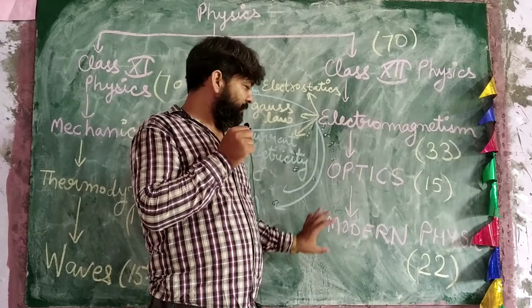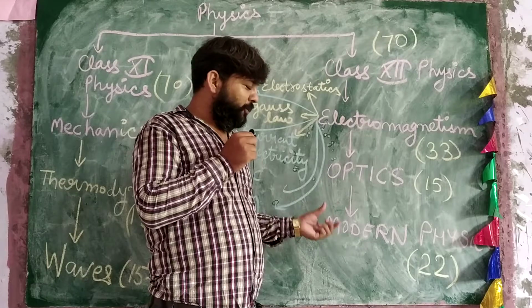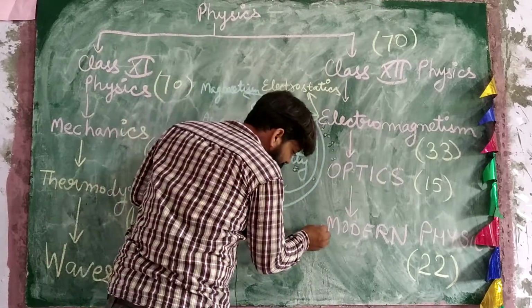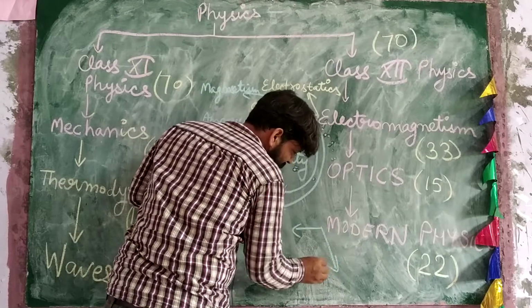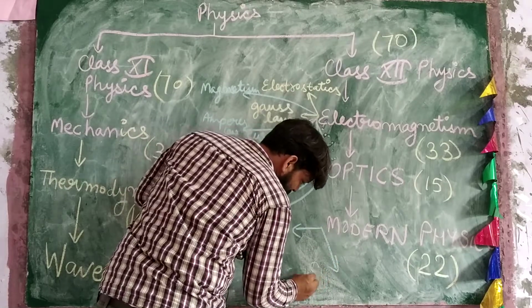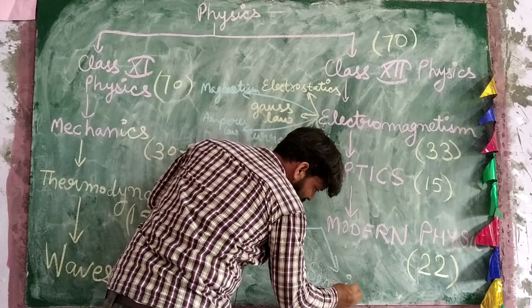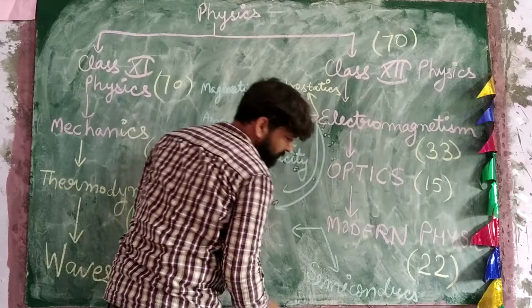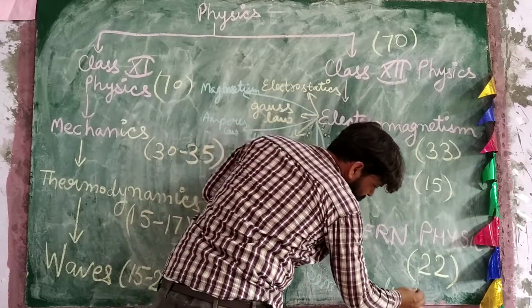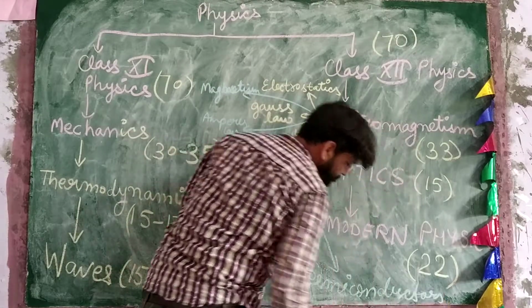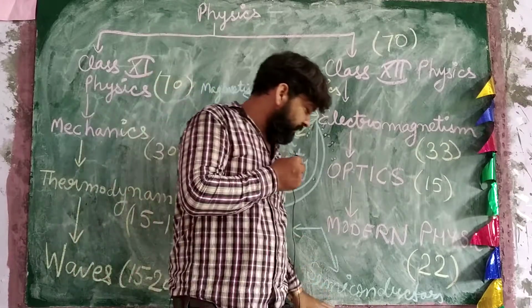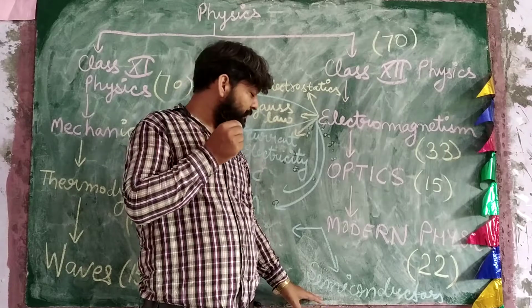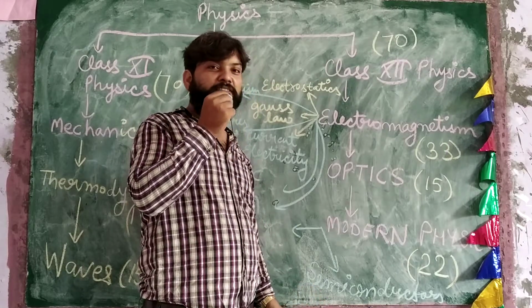And modern physics consists of two parts: semiconductors and electronic devices, that is PN junction, gates and all that.